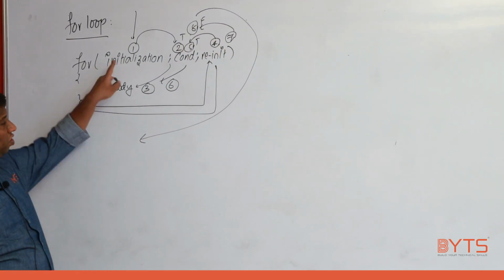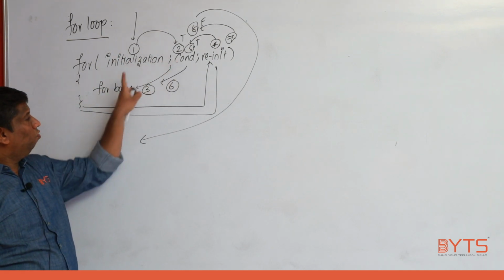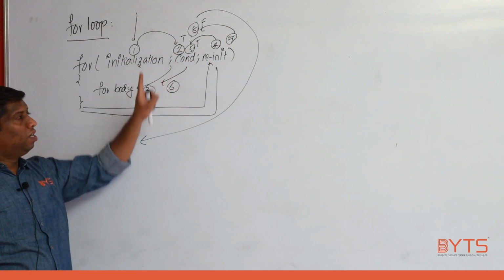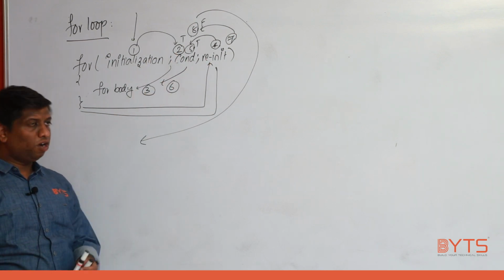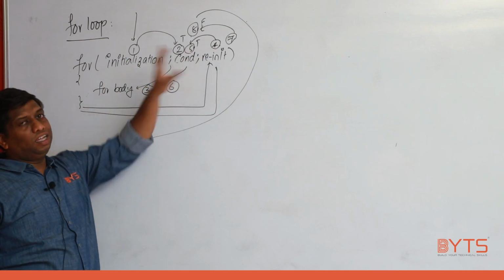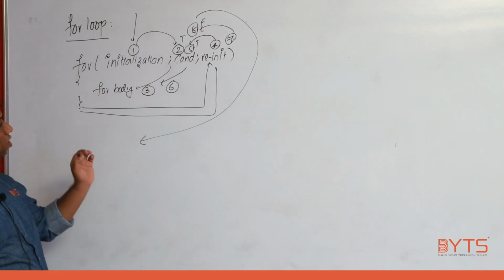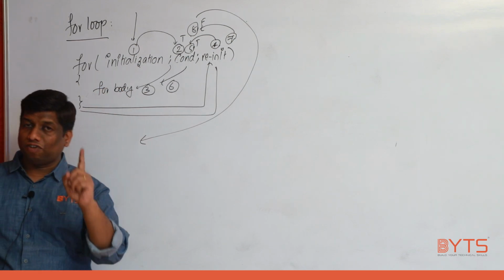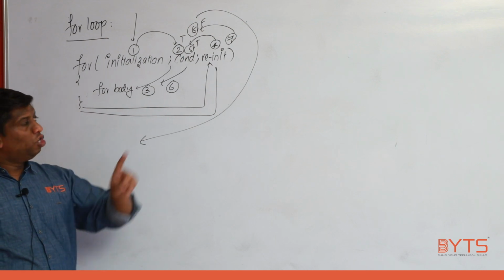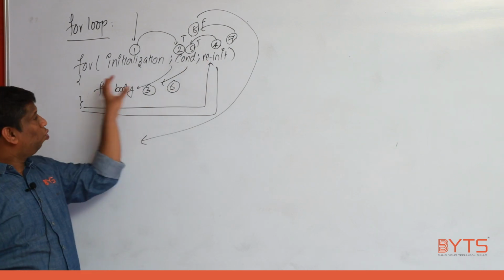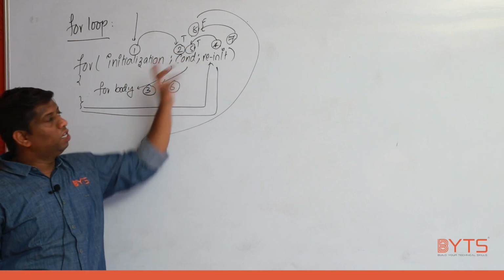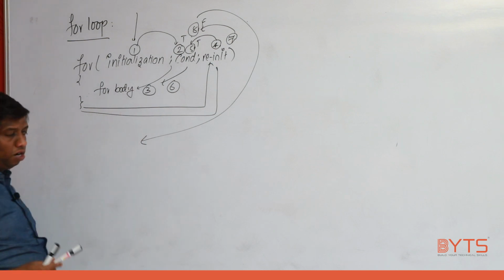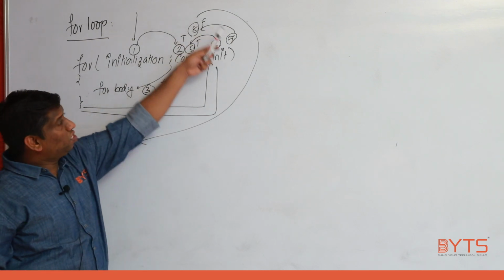Understand? First initialization, condition true, for body. After the for body only reinitialization. After reinitialization only condition. For loop requires 3 parts: initialization, condition, reinitialization. Very important point. Now 2 important things you need to understand. Initialization is executed first time and only one time, and we come to reinitialization only once I reach the end of the for body. That is a very important point. After the condition we come inside. When the condition is false, we come directly out.